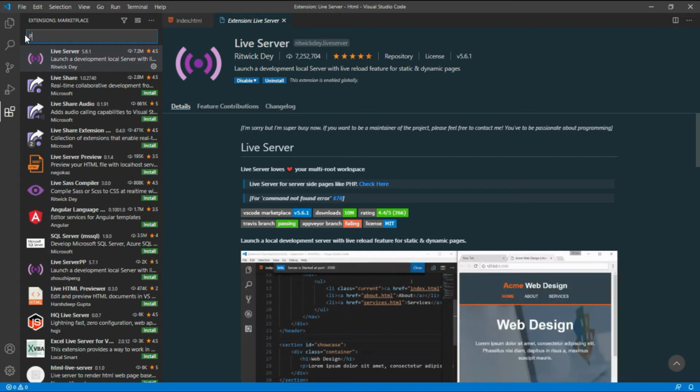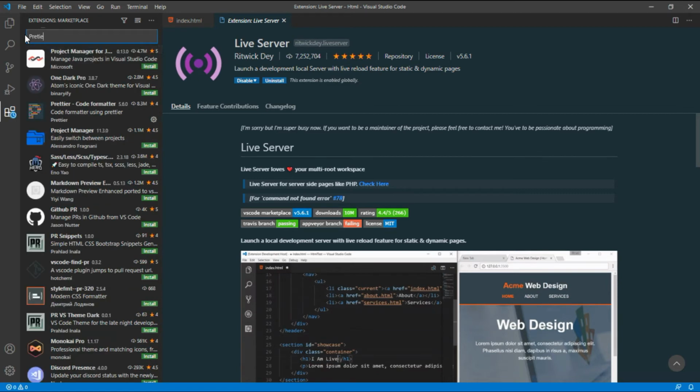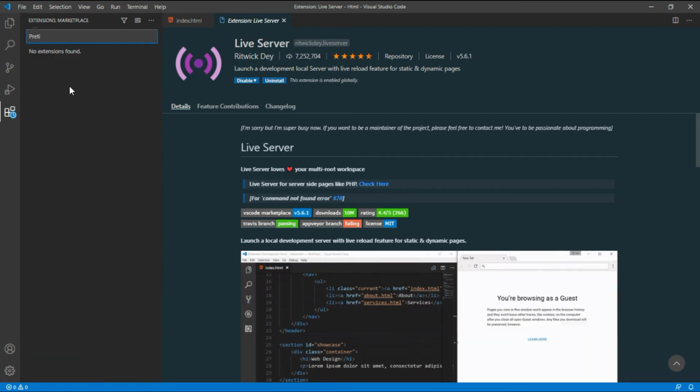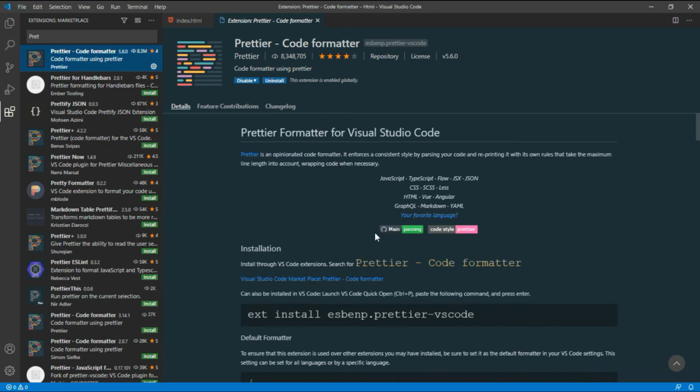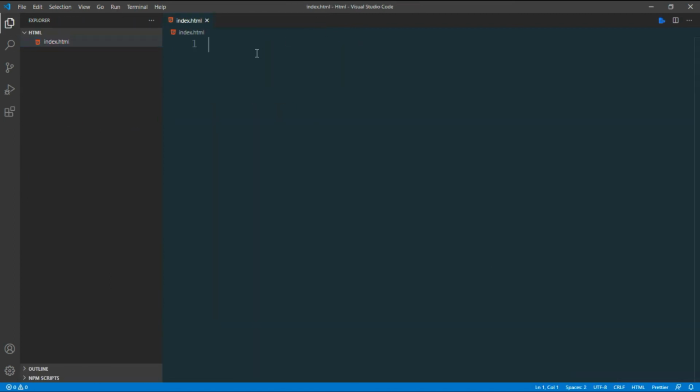Another one is Prettier. So yeah, this one. Install the Prettier code extension. When you save the code, it will structure your code in a clean way.